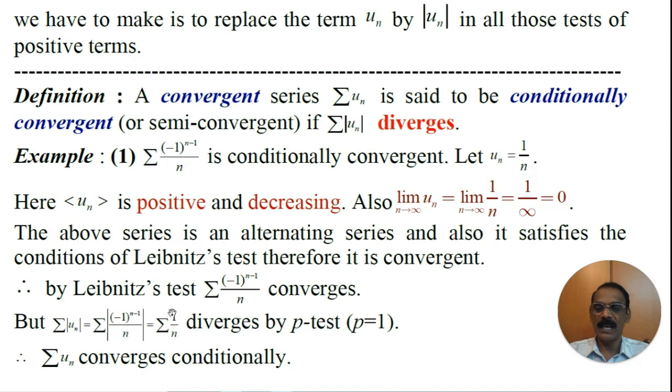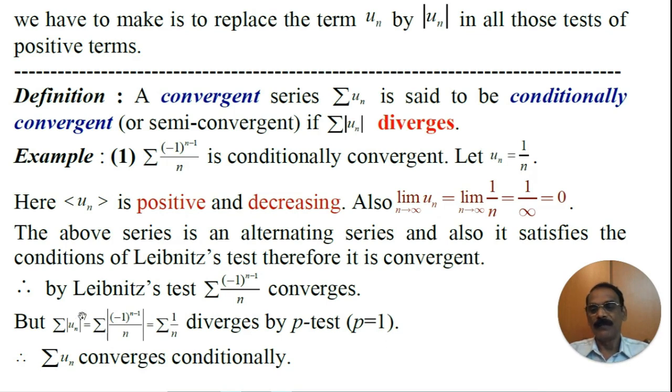What is series 1 by n? It's a harmonic series. It is of the form series 1 by n to the power p. What is p? P value is 1. And we know that the p test, or the p series, or the hyperharmonic series, or the auxiliary series diverges